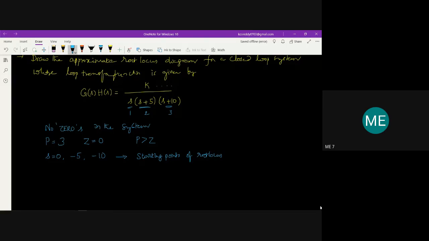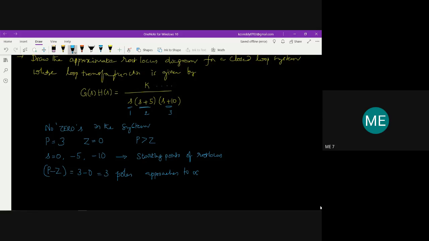Okay, so once you find out the 0 and 5, there is no zero to approach, so all these 3 poles will be approaching infinity, because p minus z, that is 3 minus 0, equals 3 poles approaching infinity. We told that the root locus starts from the pole location and ends at the zero location. As there are no zeros in the system, we can assume that there is a zero at infinite location.